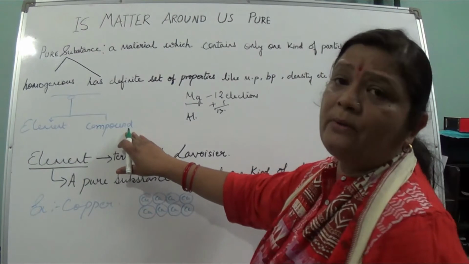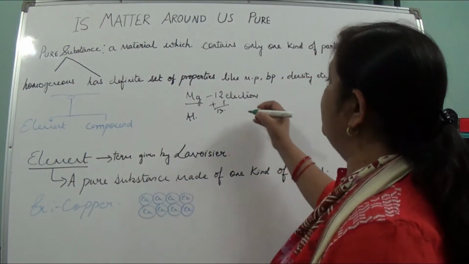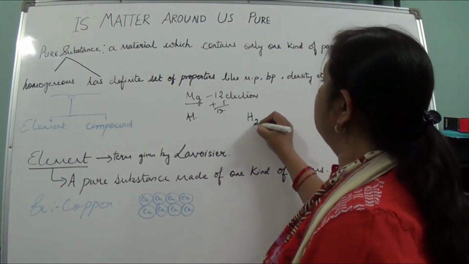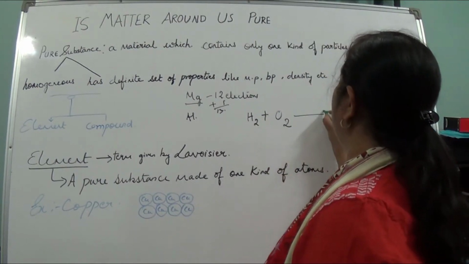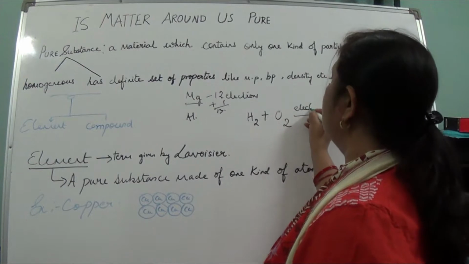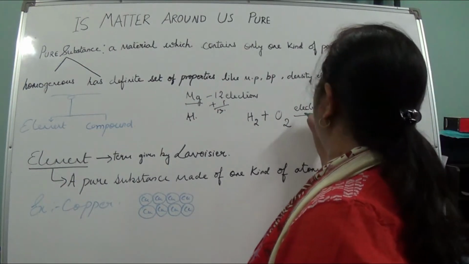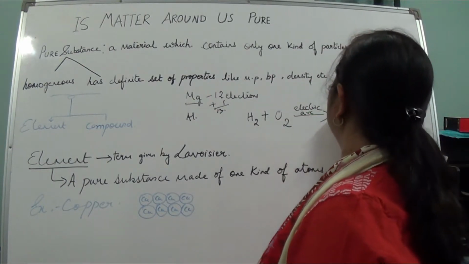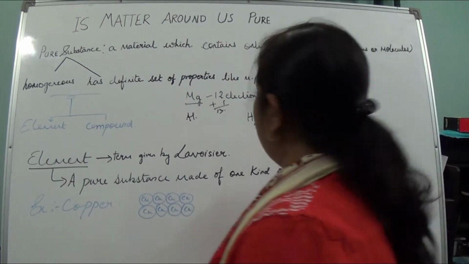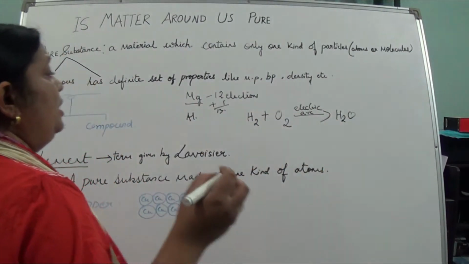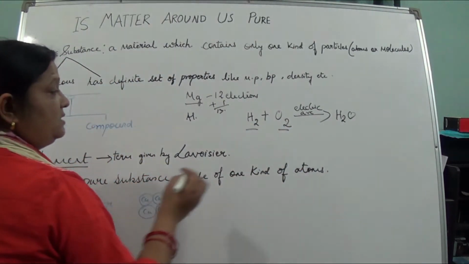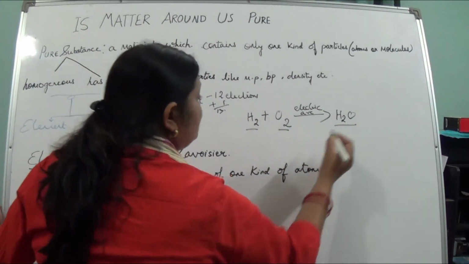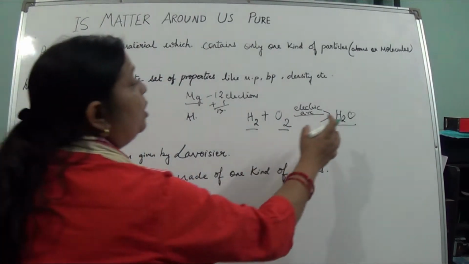When I am talking about a compound, suppose H2, hydrogen in its molecular form, and oxygen in its molecular form, when we pass an electric arc, what happens? It forms H2O. You are seeing these, which were in molecular form, hydrogen and oxygen, now they have formed in a fixed ratio, that is H2O.